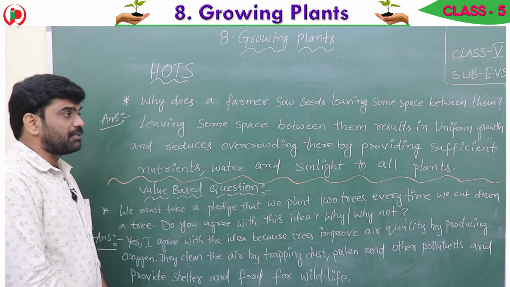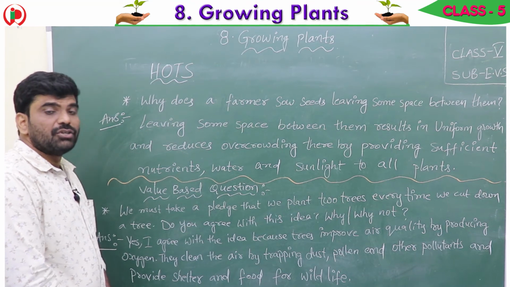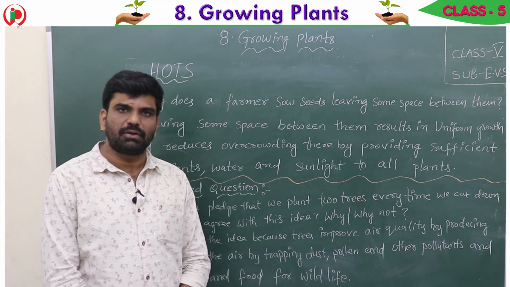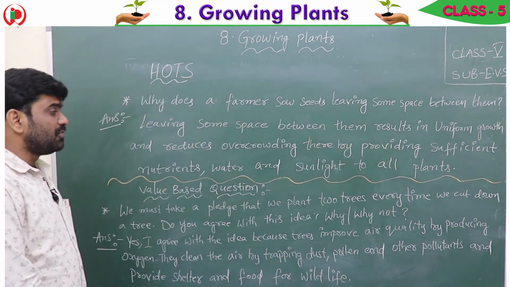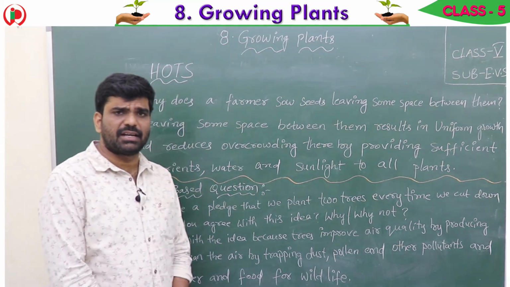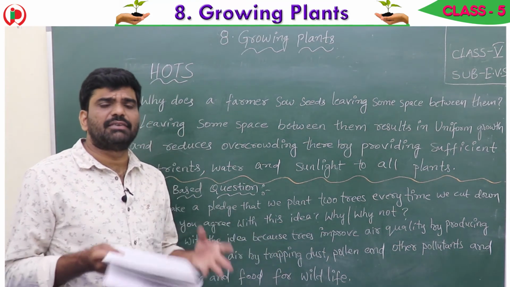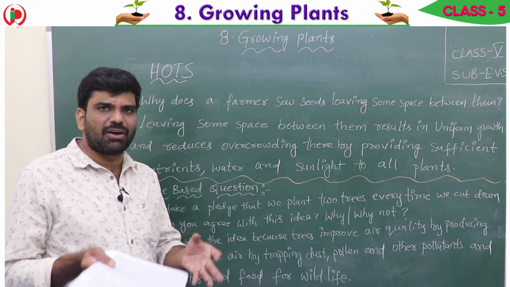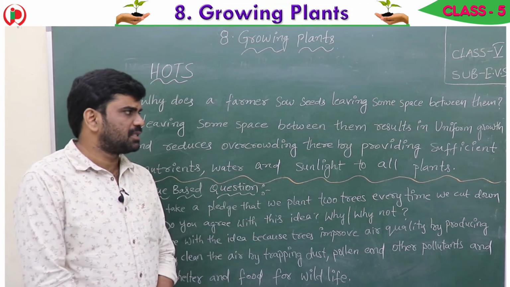Leaving some space between them results in uniform growth. Uniform means equal growth. Okay. And it reduces overcrowding. If the farmer won't leave the space, children, automatically it will lead to overcrowding. Overcrowding means so many plants occupy the same space.